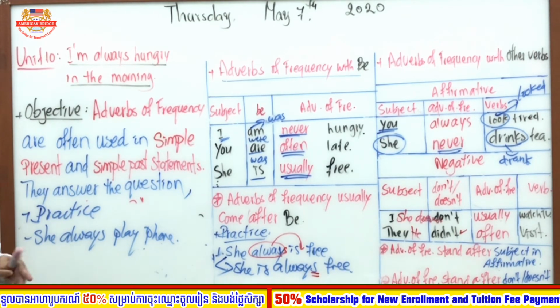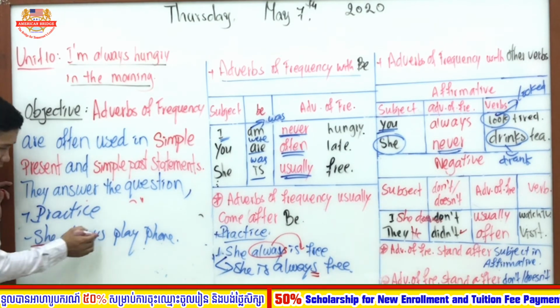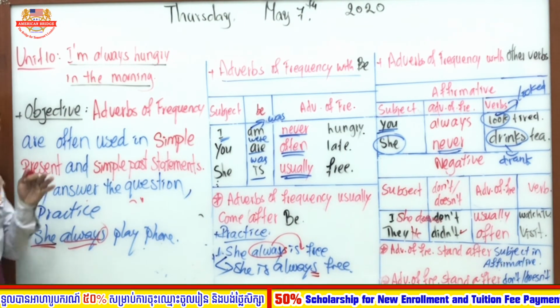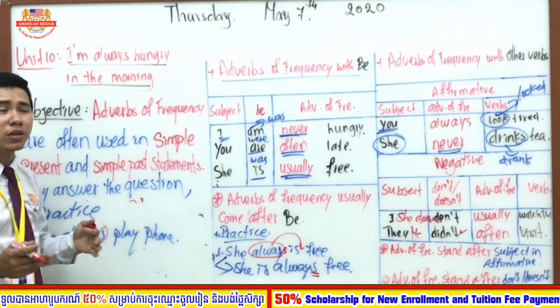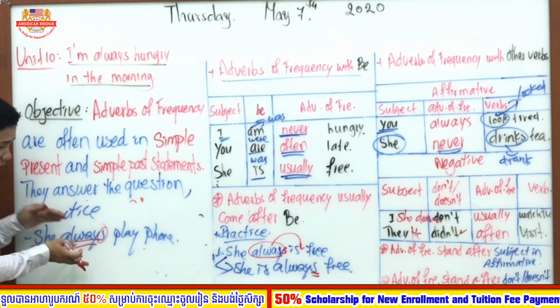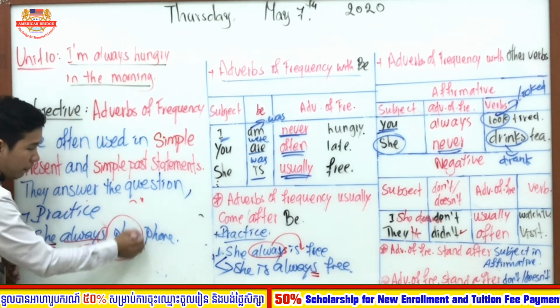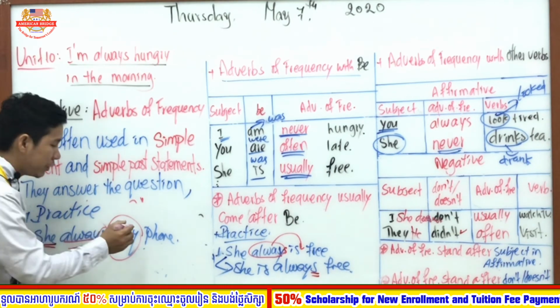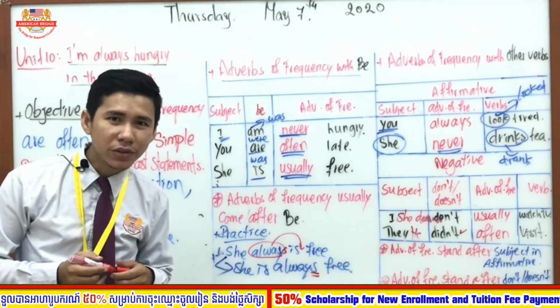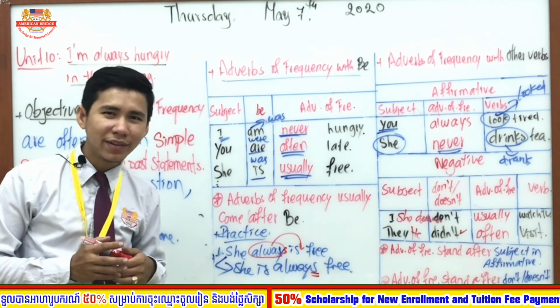Why? You see, our subject is she. Sure, you said that it is right because it has s, right? But here, because the word always consists of s, that's why it couldn't change. Okay, it doesn't change. It must stay the same. But the change is on the verb. So the verb here, you are going to add s. Do you get it? Right.